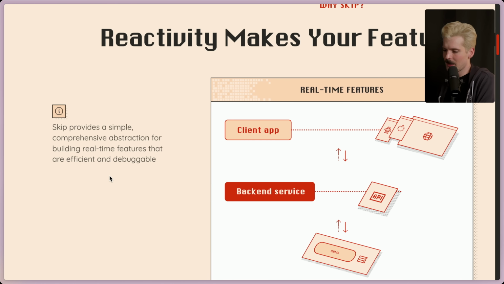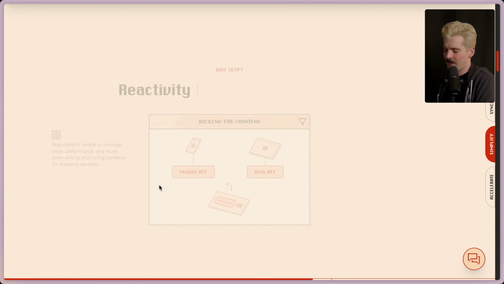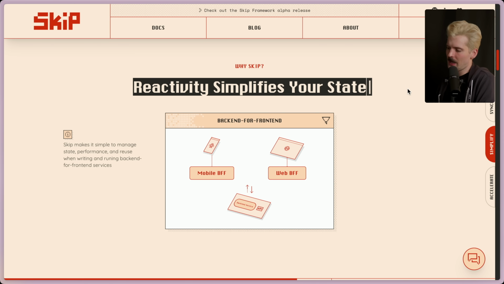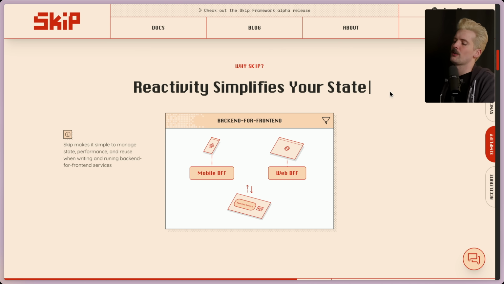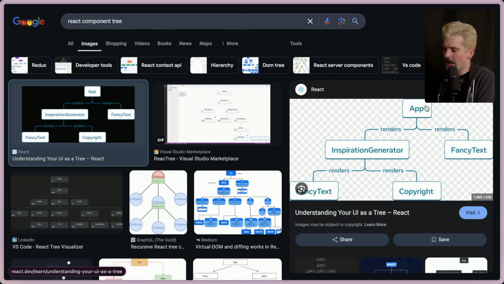As they describe it, it's a simple, comprehensive abstraction for building real-time features that are efficient and debuggable. It's not an easy path there, but it definitely does do that. Their goal is to simplify your state, similar to how React solved this whole category of bugs with the graph of components. You've hopefully seen an image like this before of React as a tree.